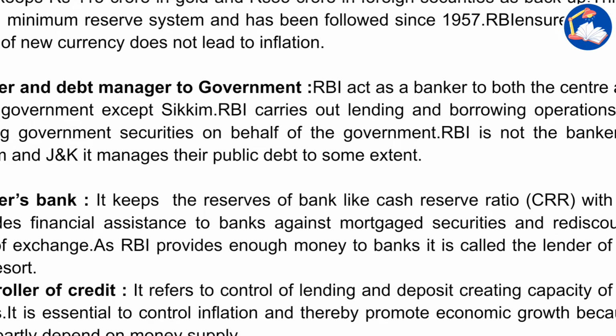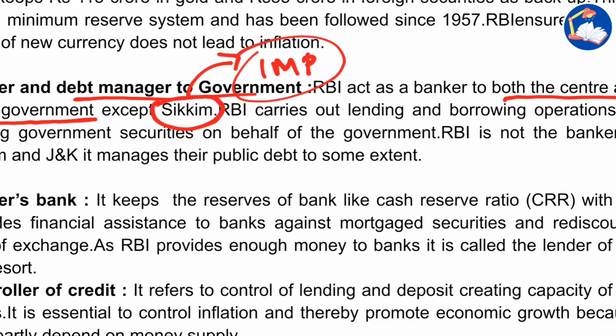Banker and debt manager of the government: RBI acts as a banker to both the center and the state governments, except for Sikkim. It's an exception. So whenever in UPSC you see an exceptional case, mark it important, because it can be asked as a question. Maybe along with Sikkim, it can ask Manipur, Mizoram or some other states also. The question can be: RBI does not act as a banker for Sikkim, Mizoram and Nagaland.